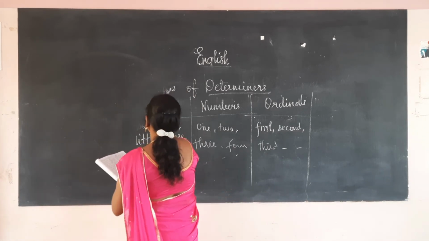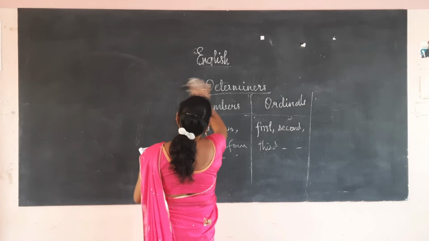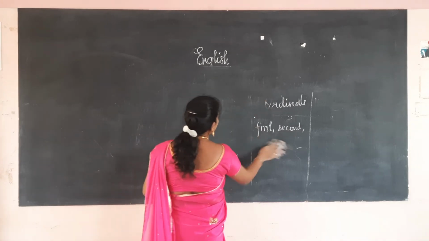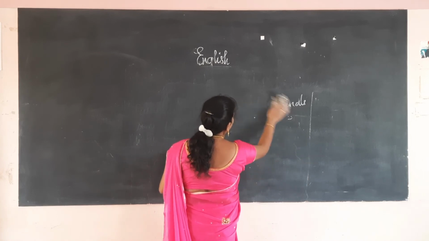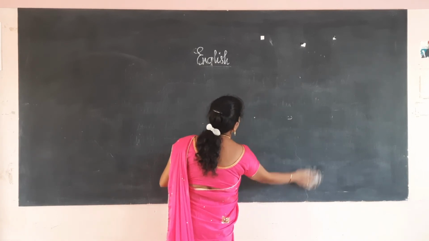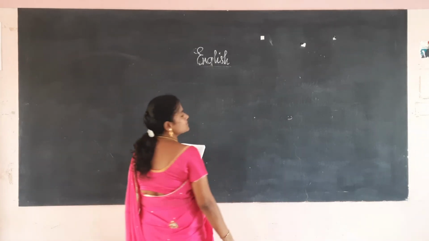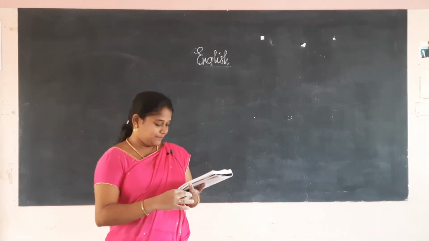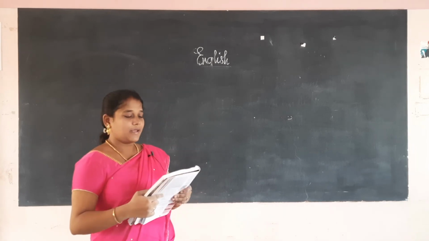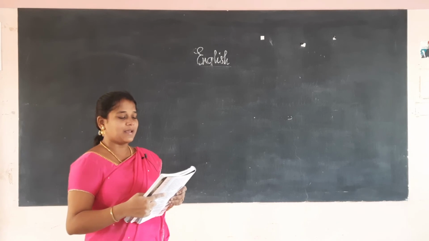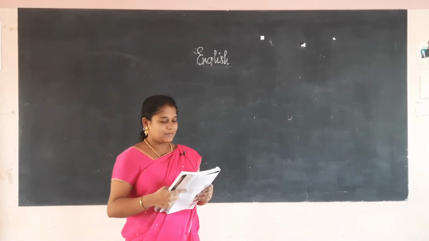I hope you have understood what is an article, what is a determiner, and what are the types of determiner. The article is also under the category of the determiner. Determiner, demonstrative and possessive adjective, numbers, ordinals as well as the quantifier. Okay. So read the paragraph below and fill the blanks using the articles a and the.